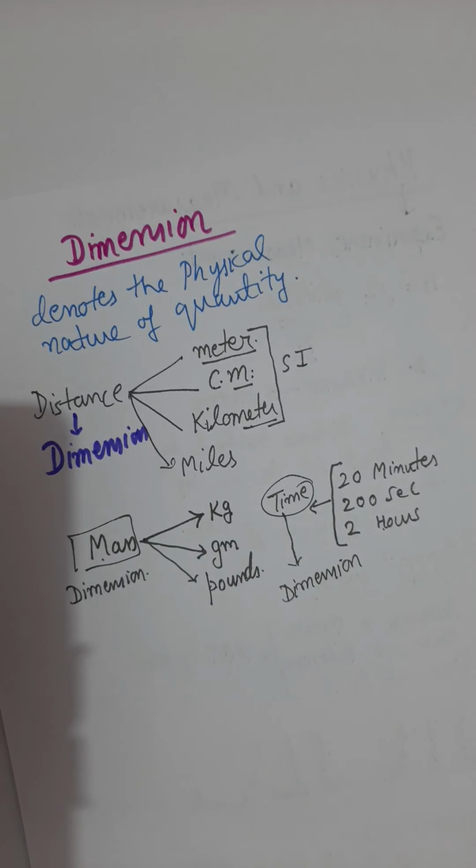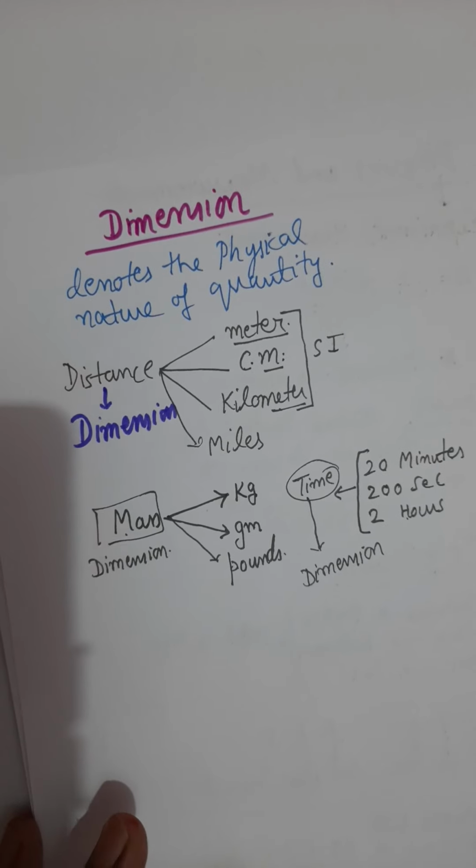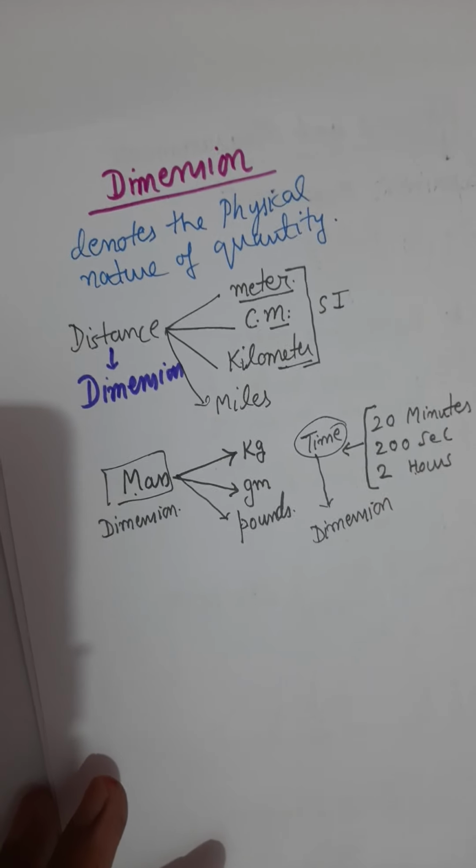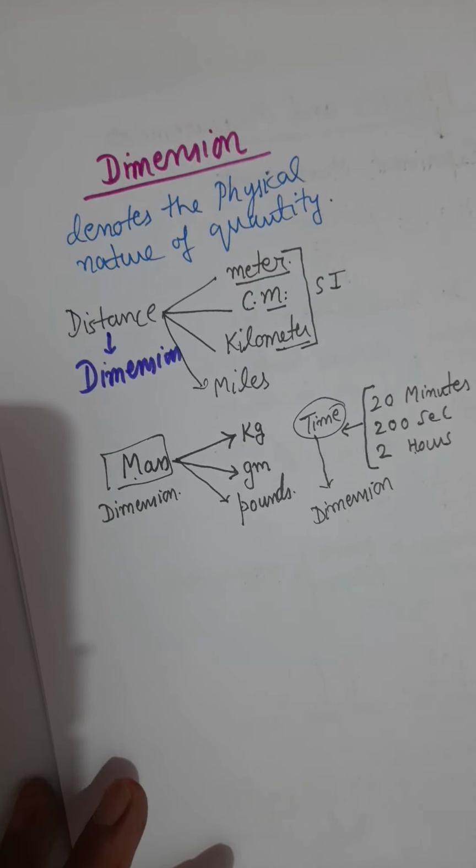Right. So a physical quantity can be measured in various units. But irrespective of the unit of measurement, it always has a unique dimension. It cannot have two dimensions, because dimension denotes the nature of a quantity, and a quantity cannot have two natures at the same time.